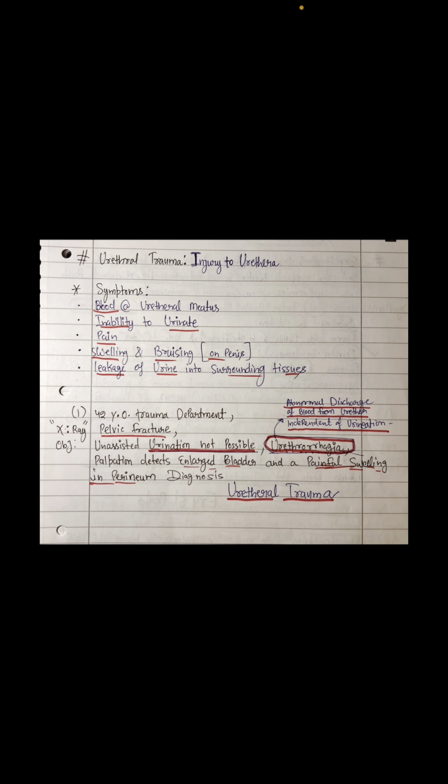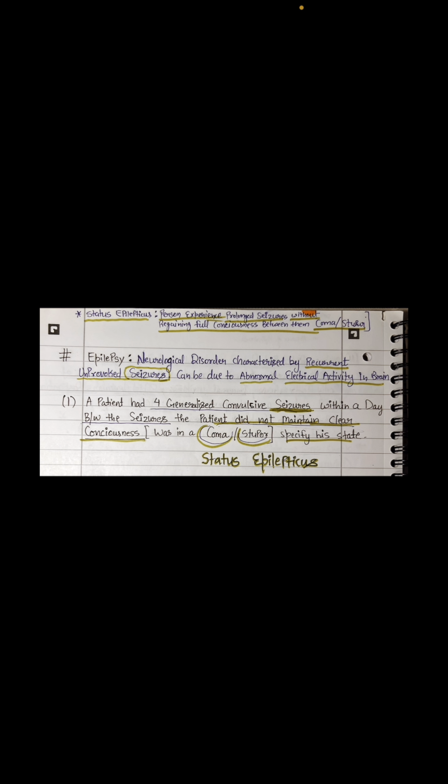If the patient is trying somehow to urinate, that is different, but the abnormal blood discharge is occurring also in this patient, a different finding, sir. So what are you going to diagnose, sir? We are going to diagnose urethral trauma.